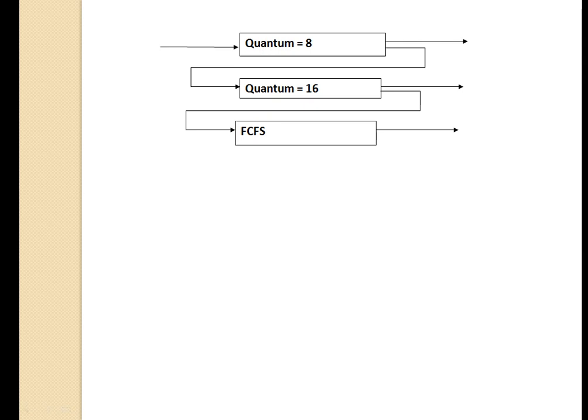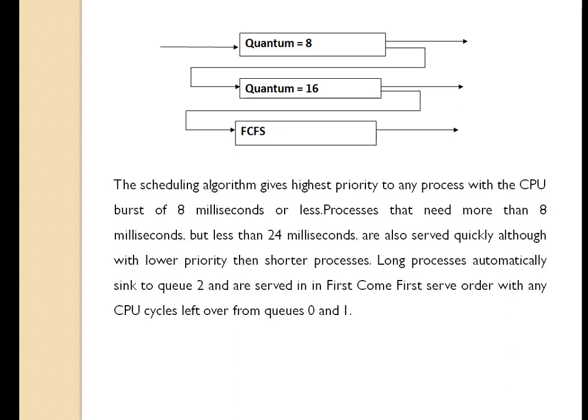A process in Q1 will in turn be preempted by a process arriving for Q0. A process entering the ready queue is put in Q0. A process in Q0 is given a time quantum of 8 milliseconds. If it does not finish within this time, it is moved to the tail of Q1.